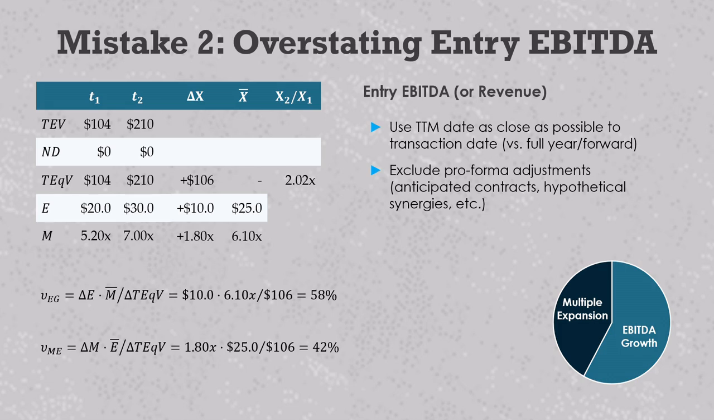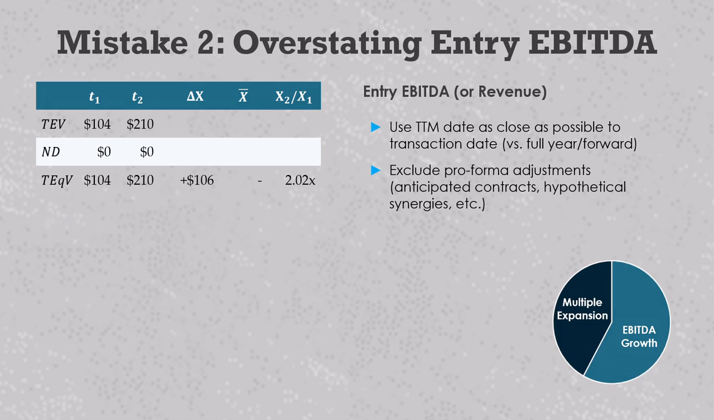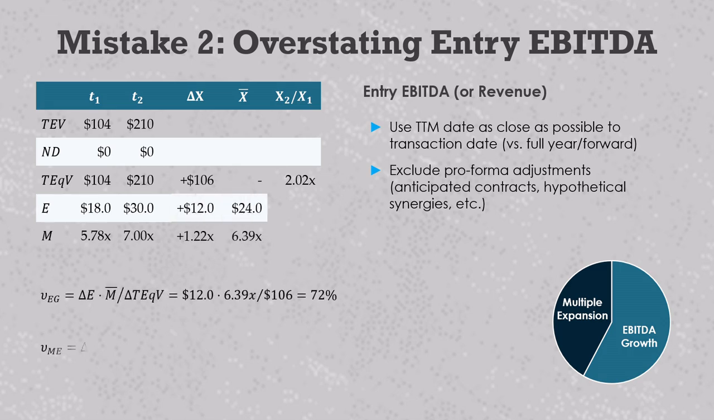For example, let's say that this deal has a true entry EBITDA that is only 10% lower, $18 million. That moves the entry multiple up from 5.2 to 5.8x. When we use that to calculate our value drivers, we'll increase EBITDA growth to 72% of value creation and decrease multiple expansion to 28% of value creation, and that's quite a significant move.